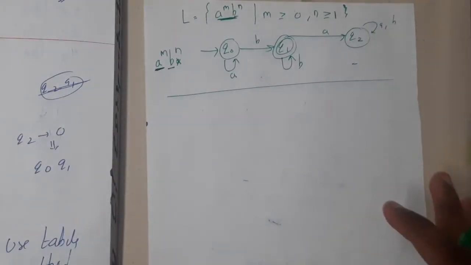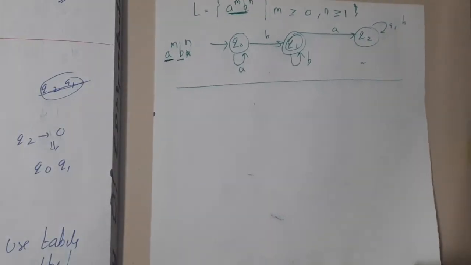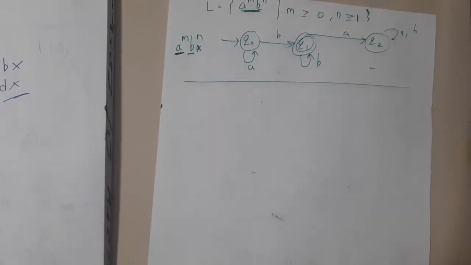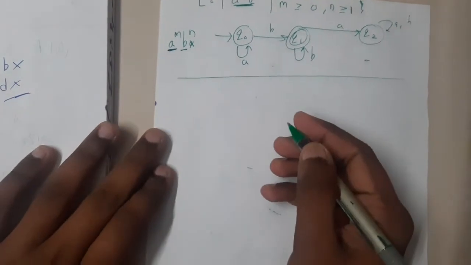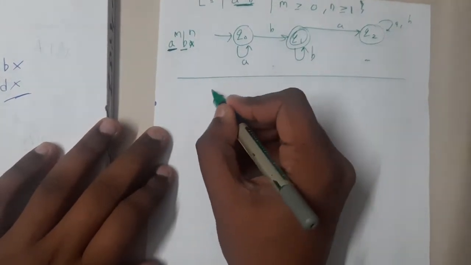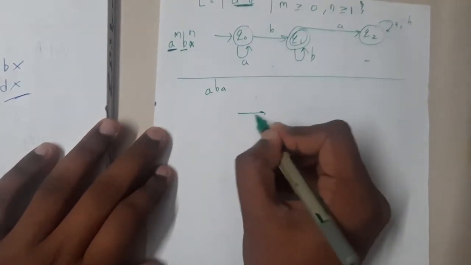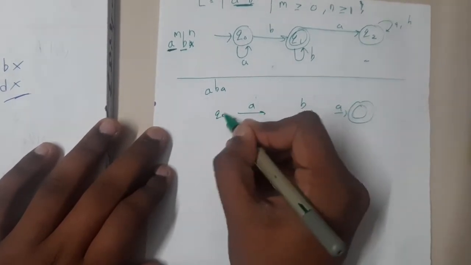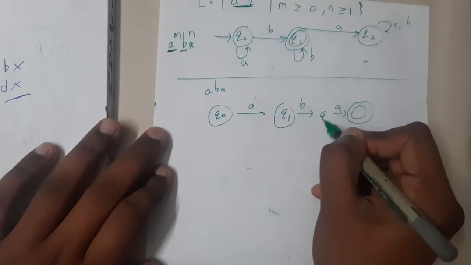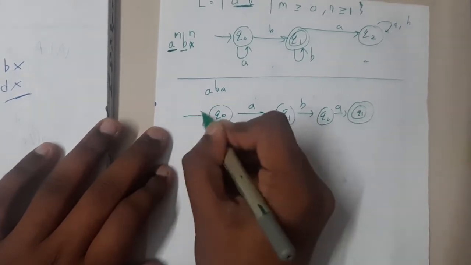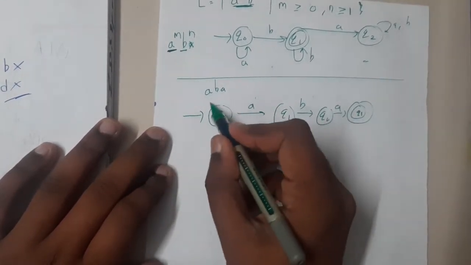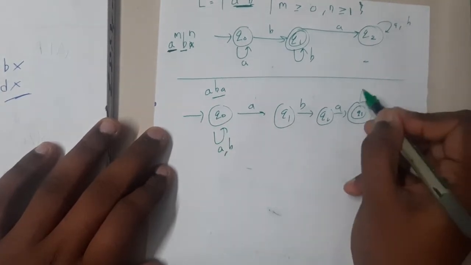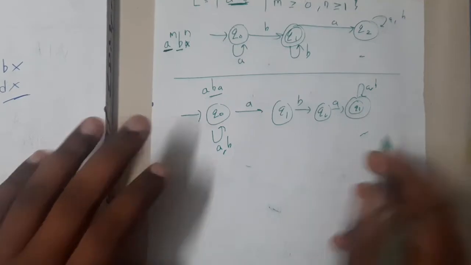Okay. So I think now you understood how exactly we are working with this non-determinism, or do you want one more example? So let me take one. I think anything which I take, it will take around 1 minute maximum, guys. So if the substring is ABA, I will write A, B, A. This will be the final state. Q0, Q1, Q2, Q3. So now what? I'm saying substring ABA. So previously it can be anything, and at the end it can be anything. In between I need ABA. That's it. So that's the answer.